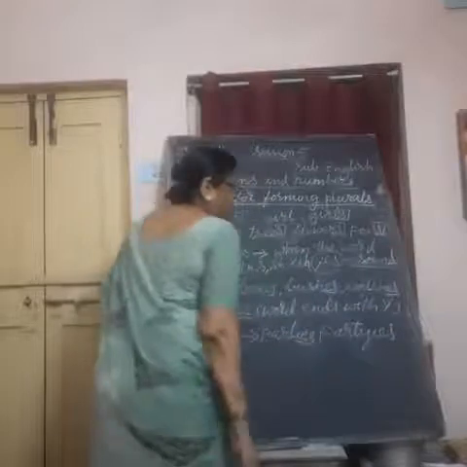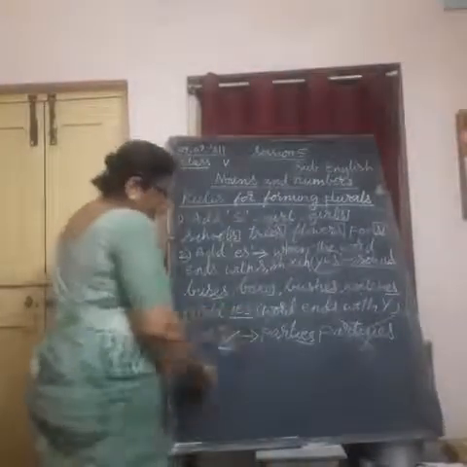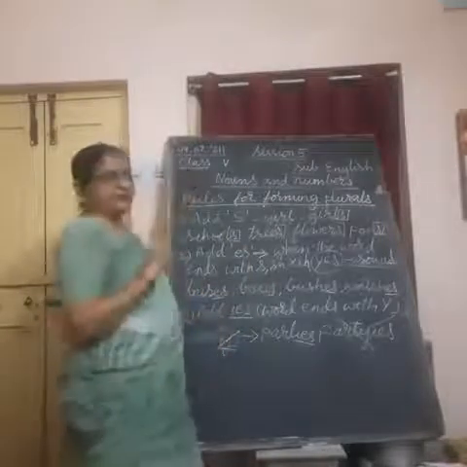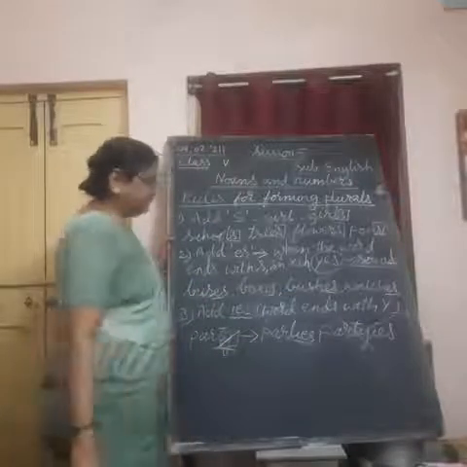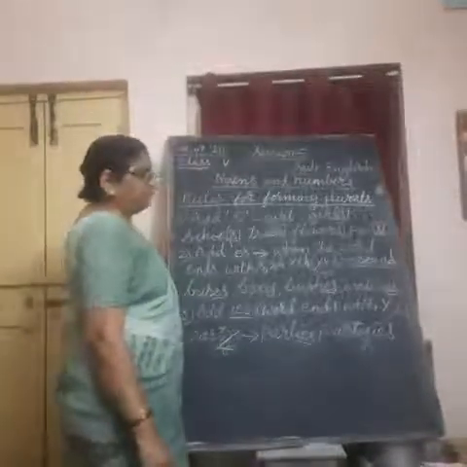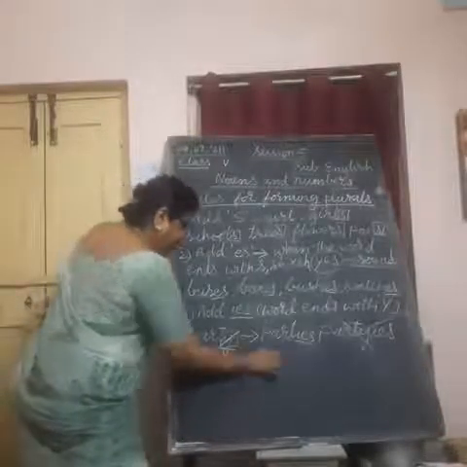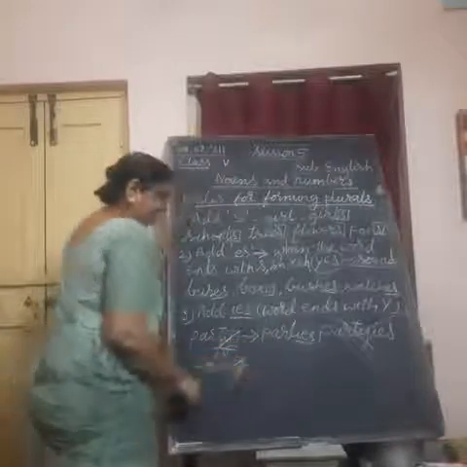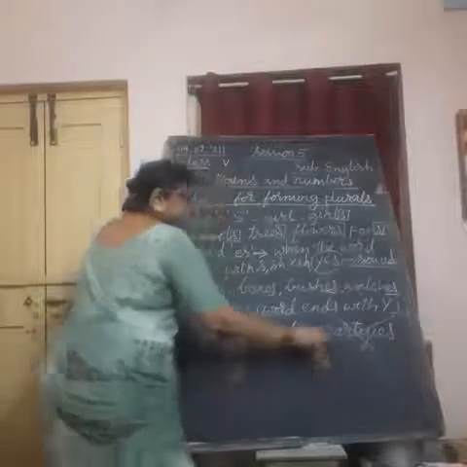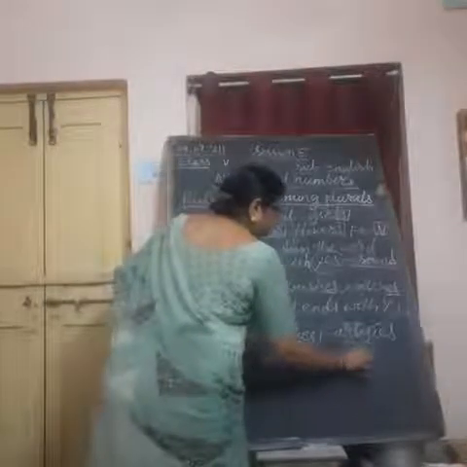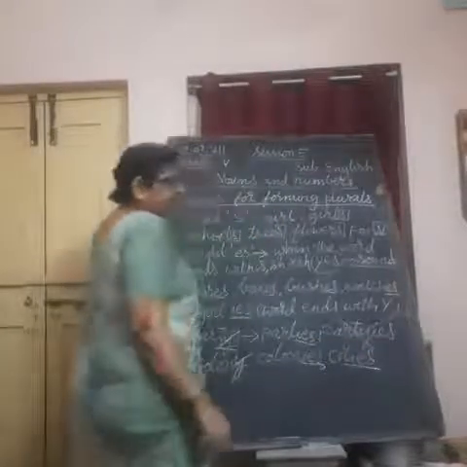This is completely a wrong thing. What we have to do? First we have to drop y. In place of y we can use IES. Party, parties, colony, colonies, city, cities. Understand what we did here? We dropped y and added IES.